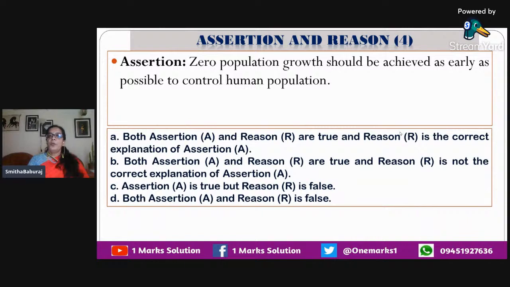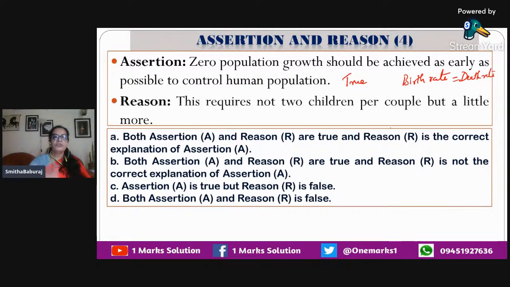Assertion. Zero population growth should be achieved as early as possible to control human population. The statement is true. And tell me, what is zero population growth? That is, birth rate is equal to death rate. Or we can say that birth rate plus immigration, that means other factors also can be considered. So anyway, this is true.